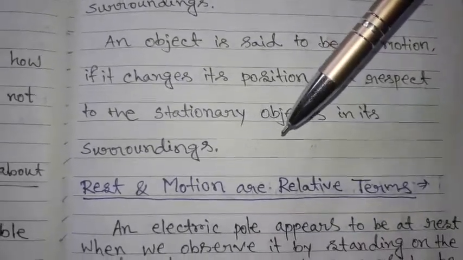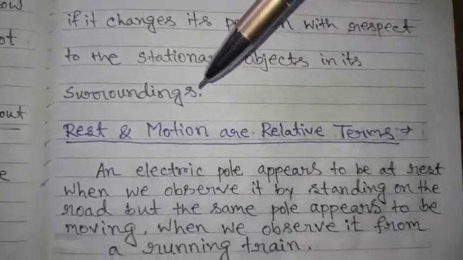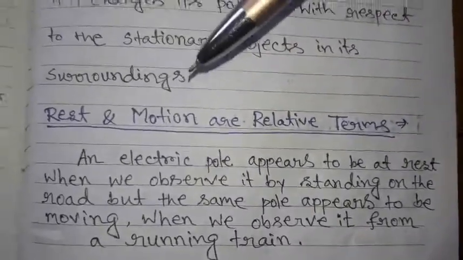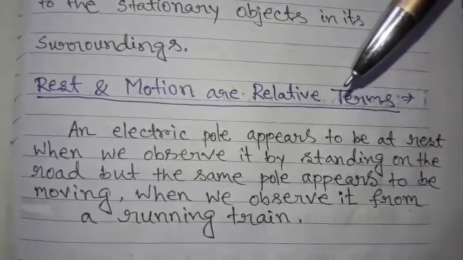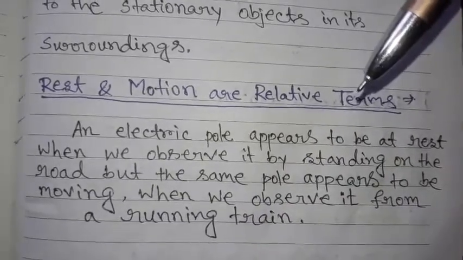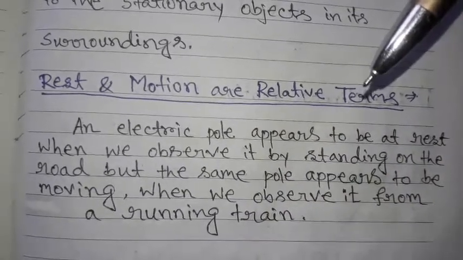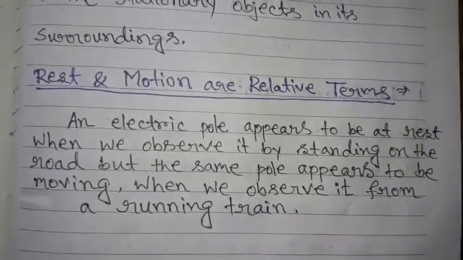Rest and motion are relative terms. Let us understand this with an example. An electric pole appears to be at rest when we observe it by standing on the road, but the same pole appears to be moving when we observe it from a running train. We all have experienced this kind of situation.